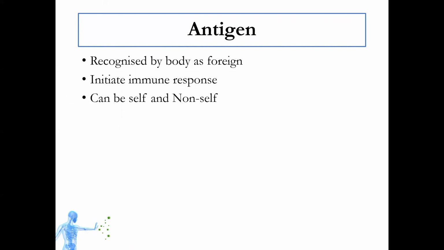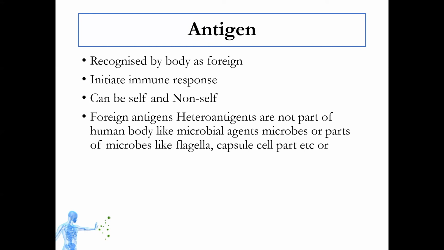Secondly, the antigen can be self and it can be non-self. A foreign antigen can be a heteroantigen. What is a heteroantigen?